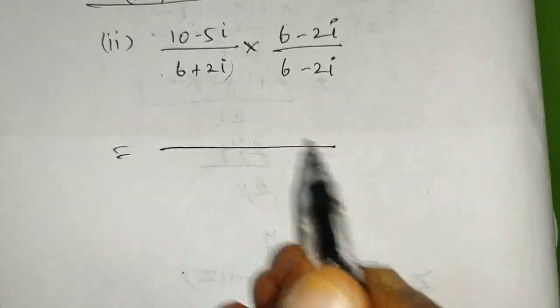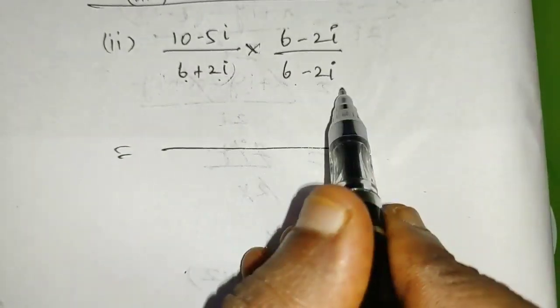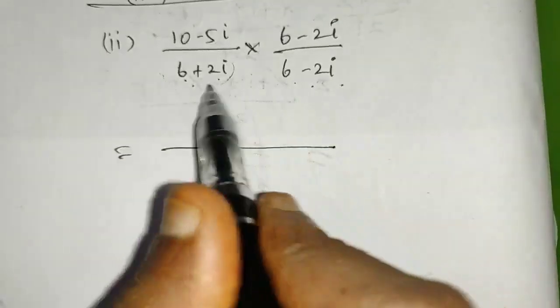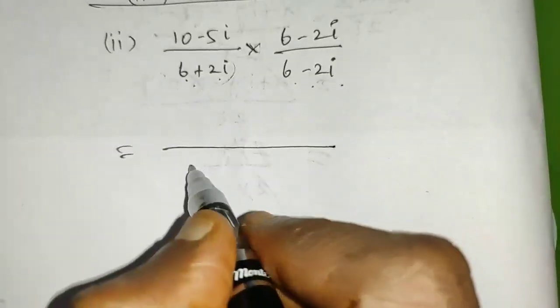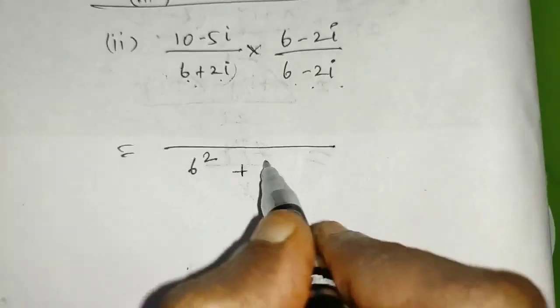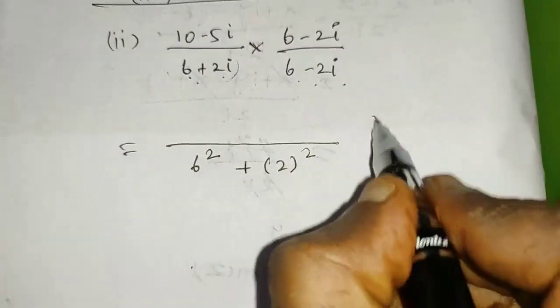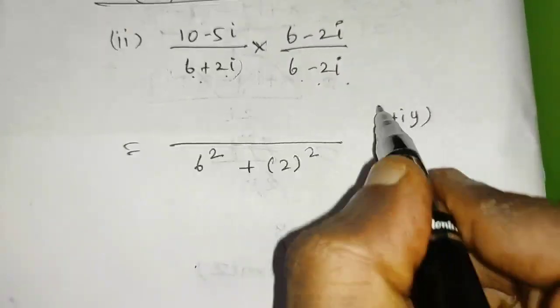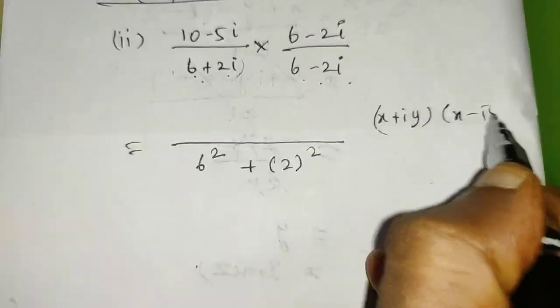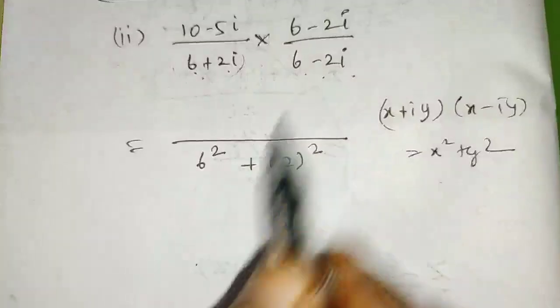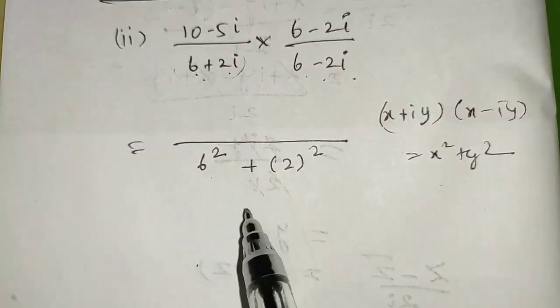The denominator becomes (a plus b) into (a minus b), that is a complex number and its conjugate. The product of the two means you will get real part square plus imaginary part square. We already saw this as (x plus iy) into (x minus iy) gives x square plus y square. Using that we get the answer as 6 square plus 2 square.